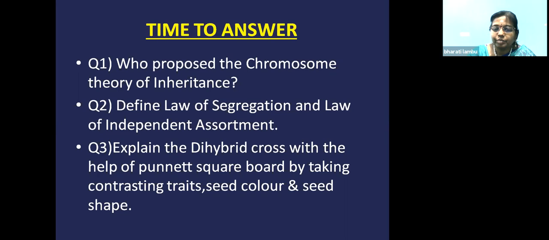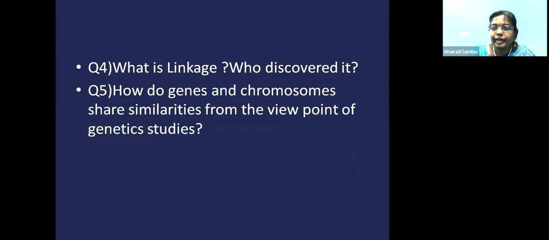So we have seen the dihybrid cross with seed color and seed shape. The answer is here. Seed color means yellow and green. Seed shape means round and wrinkled. You can do the dihybrid cross using these two traits and get the result. The phenotypic ratio is 9:3:3:1 and the genotypic ratio is 4:2:2:2:2:2:1:1:1:1.